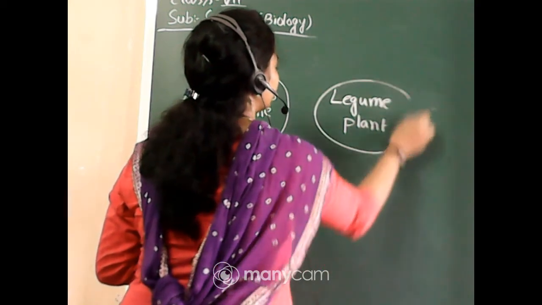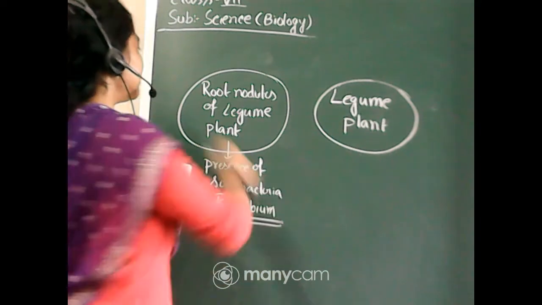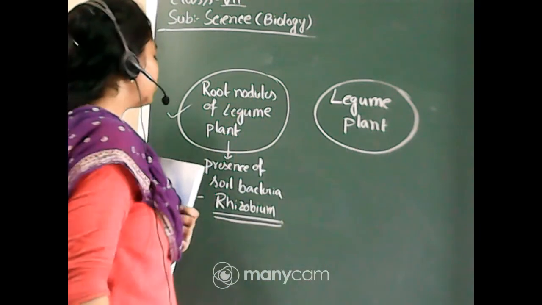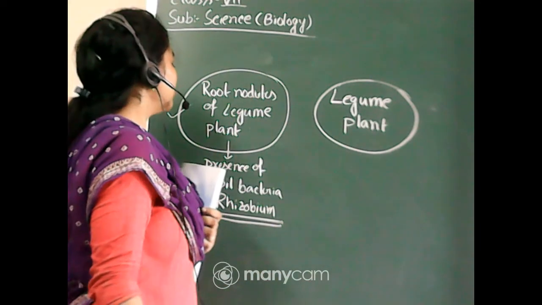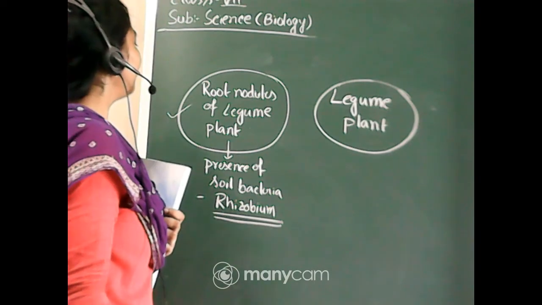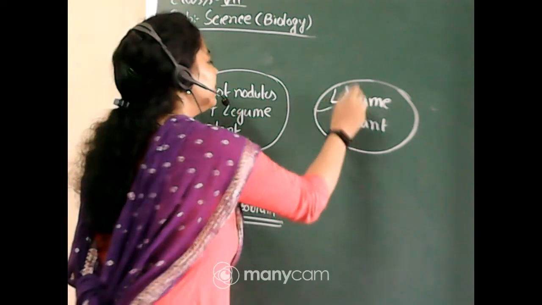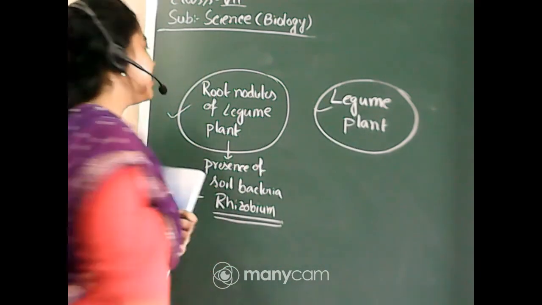Now there is a relationship between the soil bacteria Rhizobium that is present in the root nodules of legume plant and the legume plant itself. So what is such relationship?